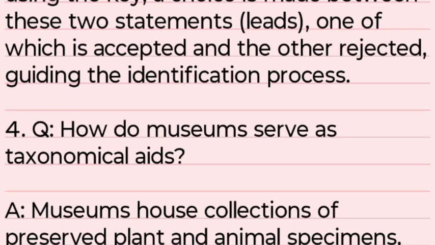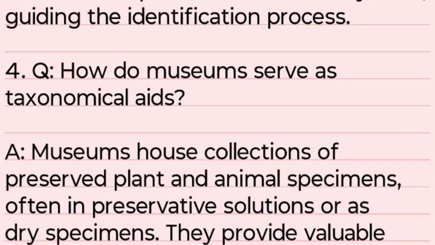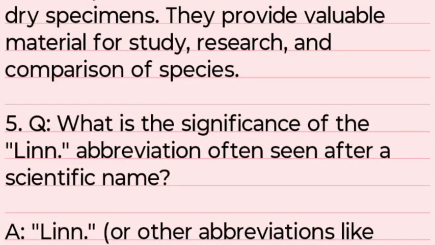How do museums serve as taxonomic aids? A museum houses a collection of preserved plants and animals, often in preservative solution or as dry specimens. They provide valuable material for study, research, and comparison of species.